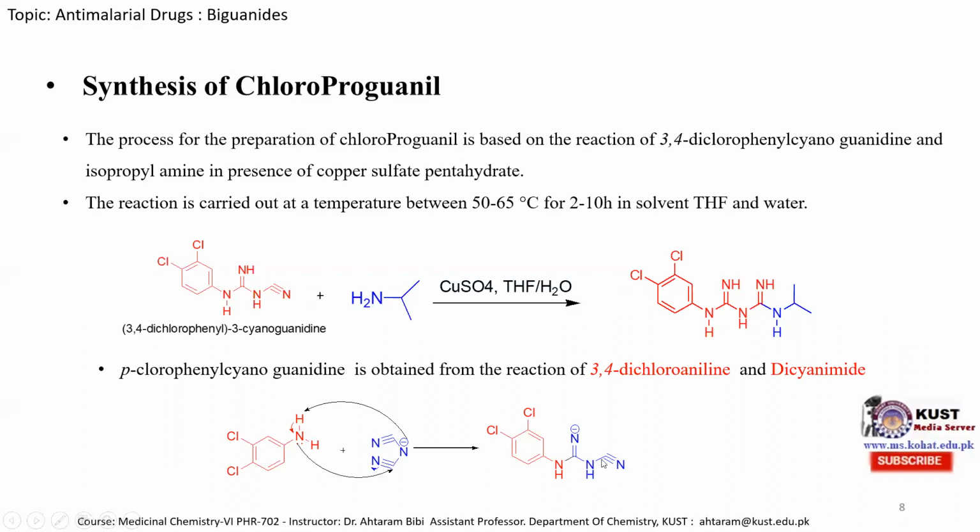3,4-dichlorophenyl 3-cyanoguanidine molecule. So this is all about the synthesis of proguanil and chloroproguanil molecules, and both reactions are similar. Only the starting reagent, the phenyl aromatic ring of the cyanoguanidine molecule, is different for the two syntheses of proguanil and chloroproguanil.